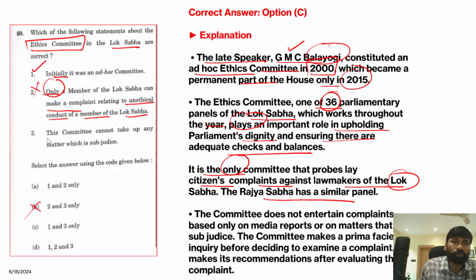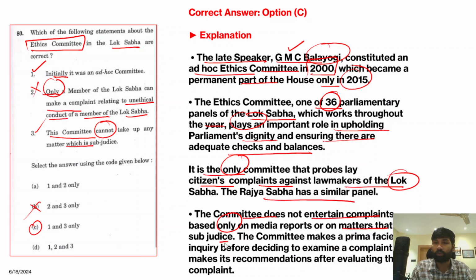But on the other hand, if you look into the third statement, this committee cannot take up any matter which is sub judice. Sub judice in the sense that any matter which is under the consideration of the court. So this is a correct statement. So the correct answer for this question is C, 1 and 3. This committee does not entertain complaints based only on media reports or matters that are sub judice. The committee makes a prima facie inquiry before deciding to examine a complaint. It makes its recommendations after evaluating the complaint. So the correct answer for this question is option C.